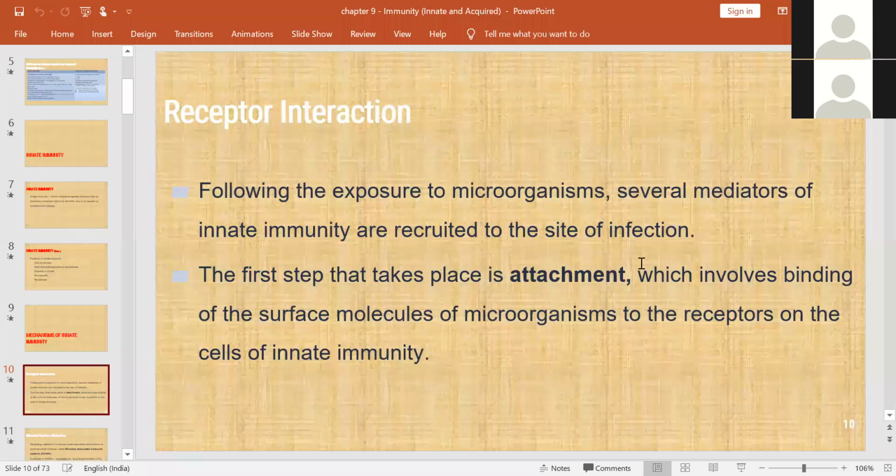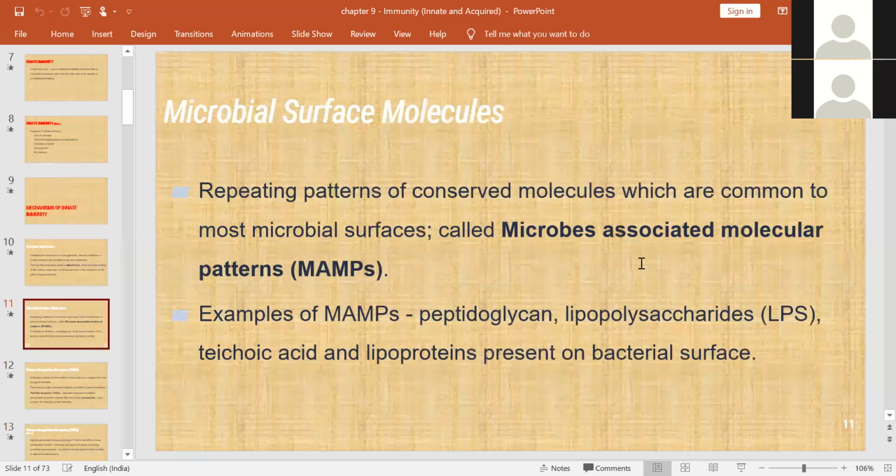Following exposure to the microorganisms, several mediators of innate immunity, what I told you, tumor necrosis factor, interleukins, interferon gamma, all of them will be recruited to the site of the infection. So the first step here is the attachment. This involves the binding of the surface molecule of the microorganism to the receptor on the innate immunity cells. Okay, first step is attachment.